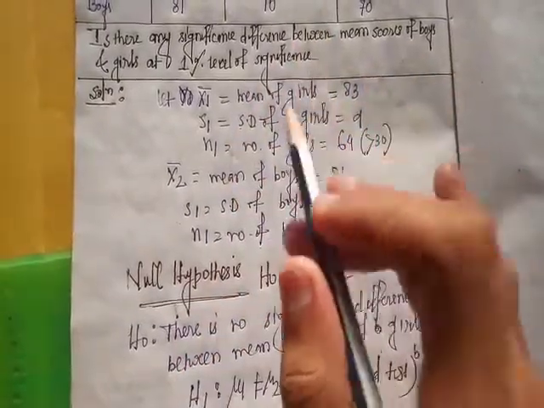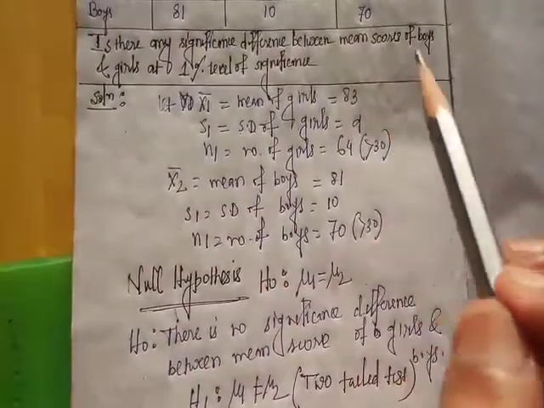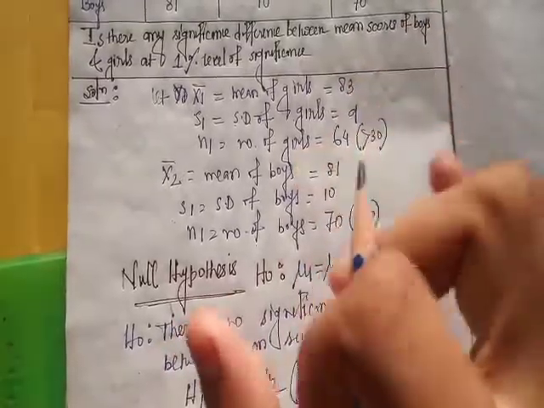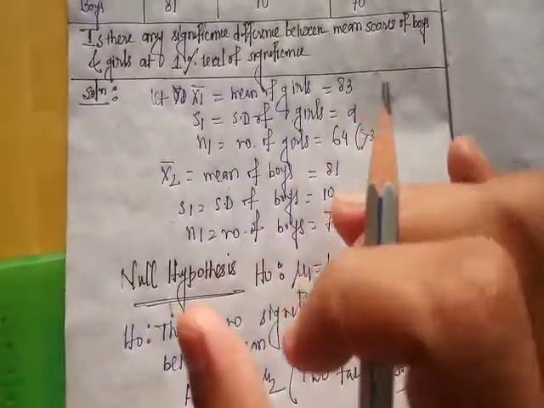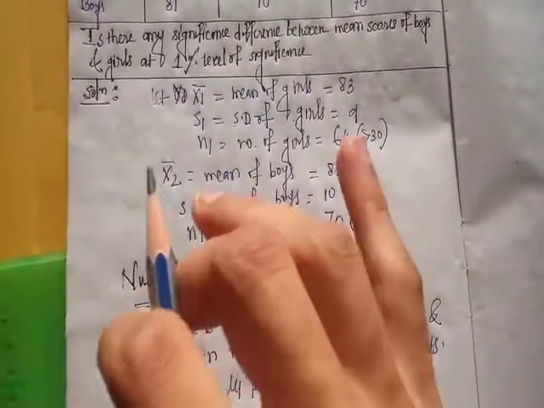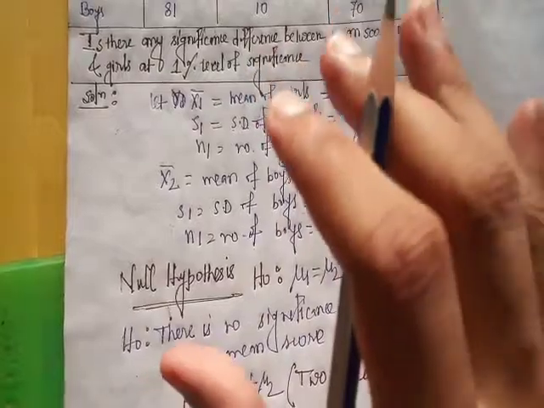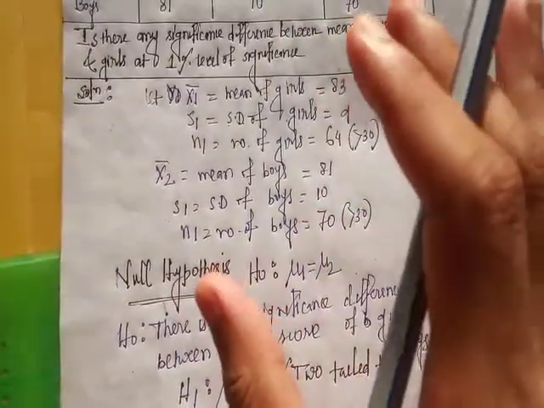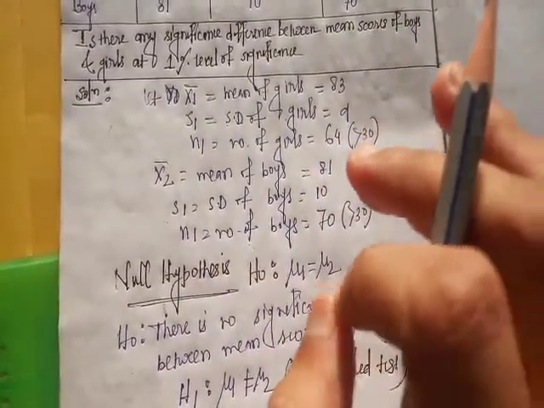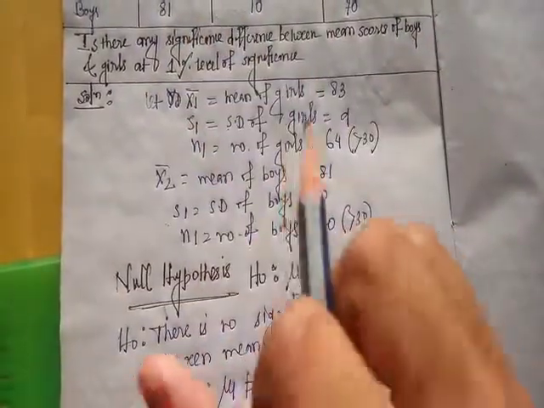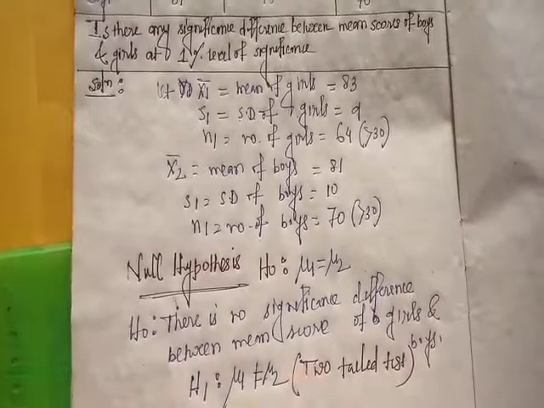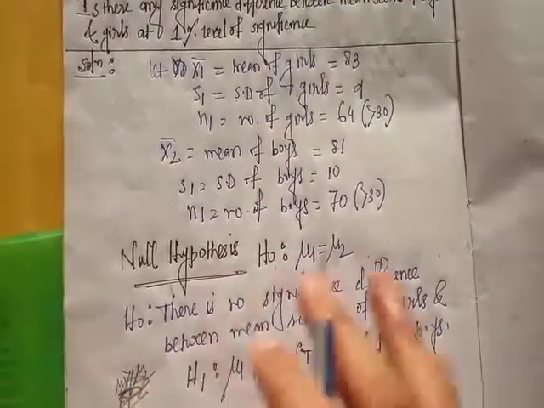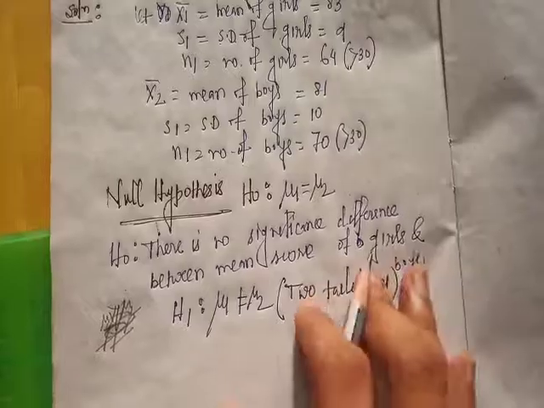If the question says the results of girls are better than the results of boys, we use mu1 greater than mu2, which means right tail test. But here we use two tail test.